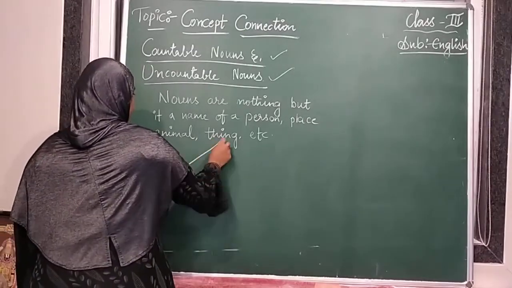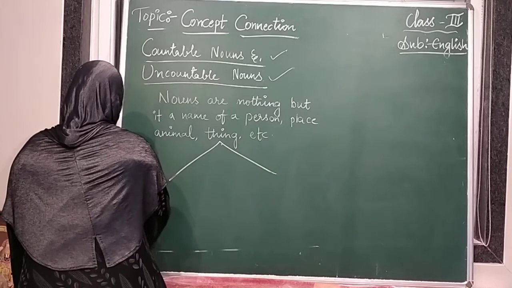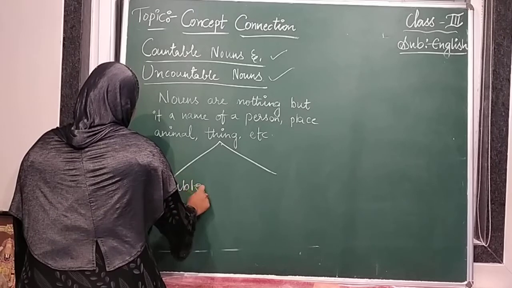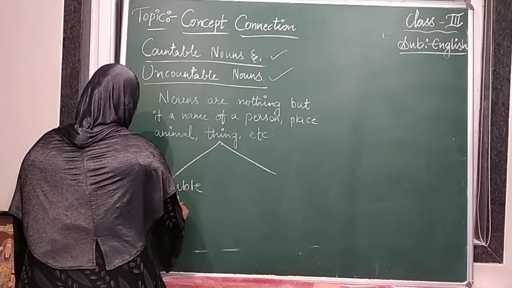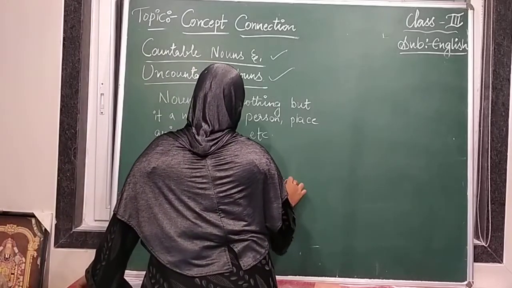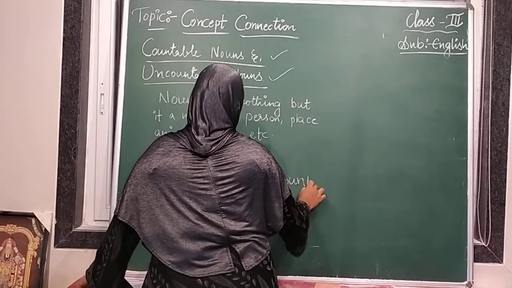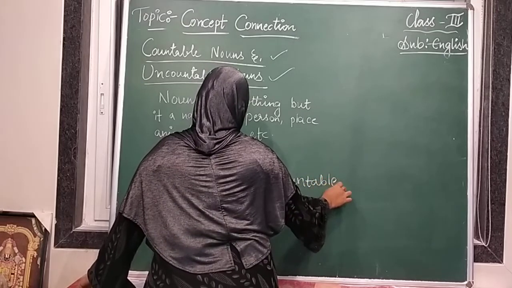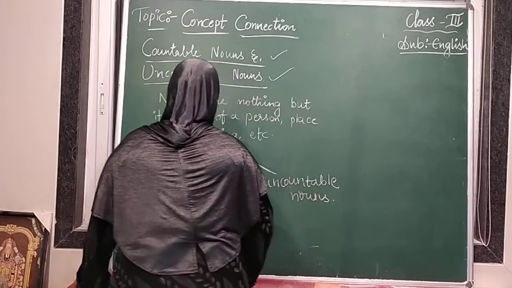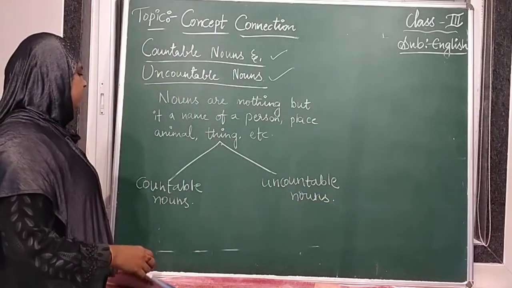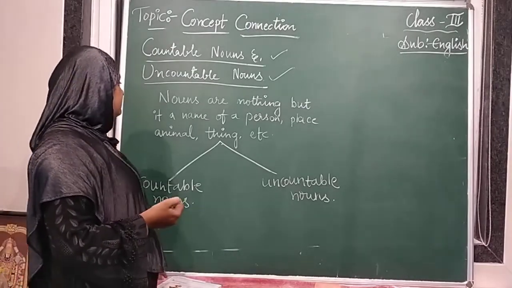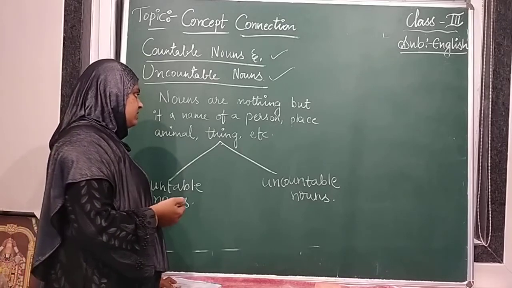These nouns are divided into two, that are countable nouns and uncountable nouns. Nouns are the name of a person, place, animal, thing, etc.